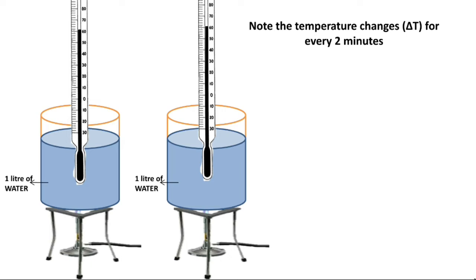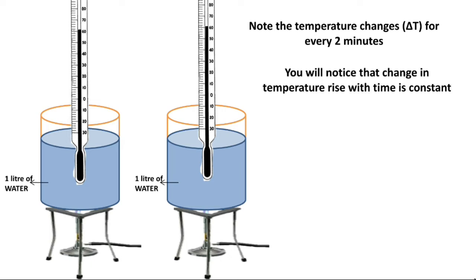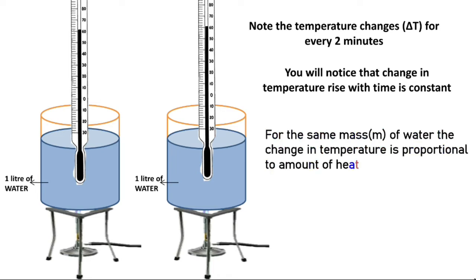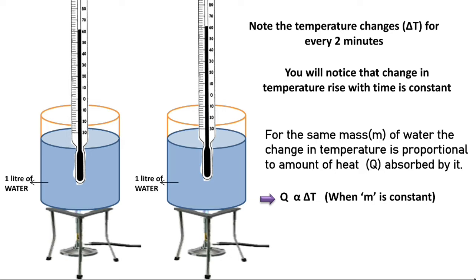You will notice that the change in temperature rise with time is constant. That means for the same mass of water, the change in temperature is proportional to the amount of heat absorbed by it. Mathematically it can be written as Q proportional to change in temperature, that is delta T, when mass is constant.